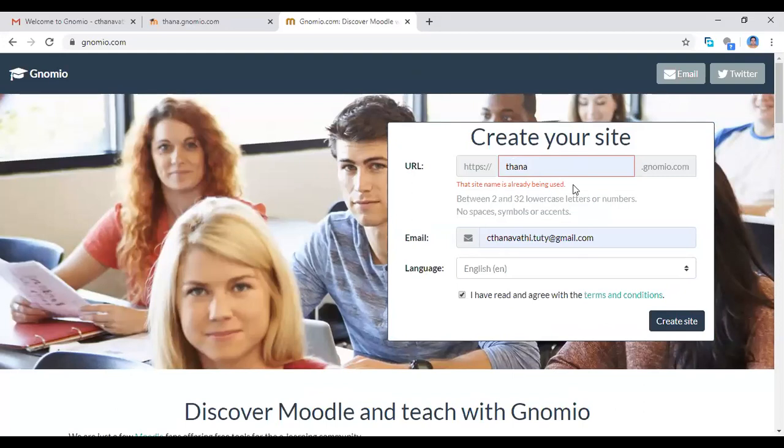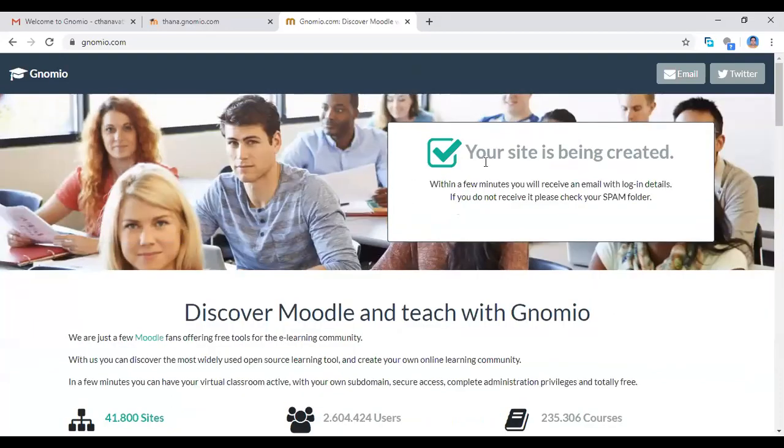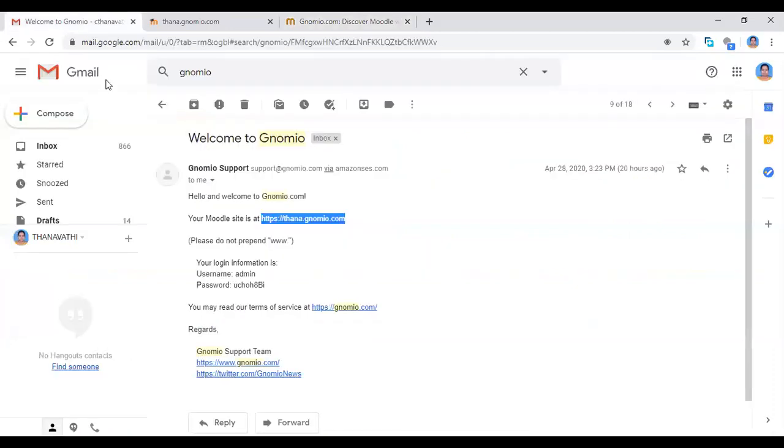If you click that name, for example, if I click create the site, you will receive this notification. Within a few minutes, you will receive an email with login details. If you do not receive it in inbox, please check your spam folder. So now I'm coming to my Gmail address.